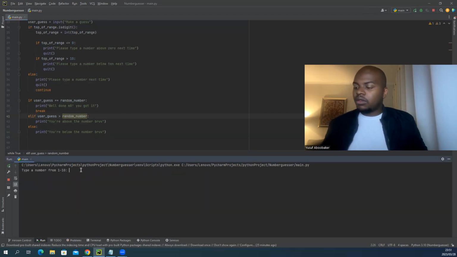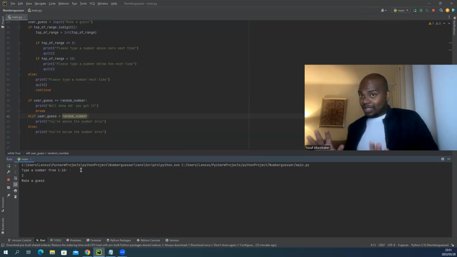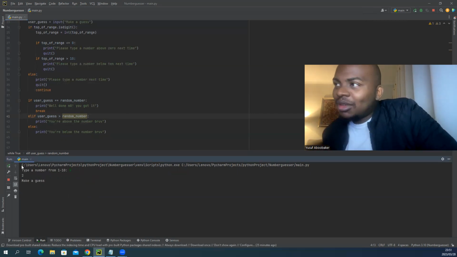Type a number from 1 to 10. 5. So make a guess. Okay, so I've typed the number 1 to 10. But this is something where maybe we can fix it. Why is it showing the number here? Now we know what the computer's guessed, but let's pretend we can't see that.